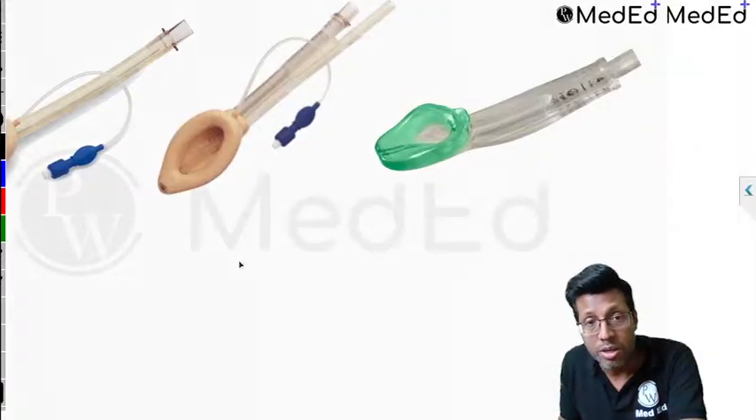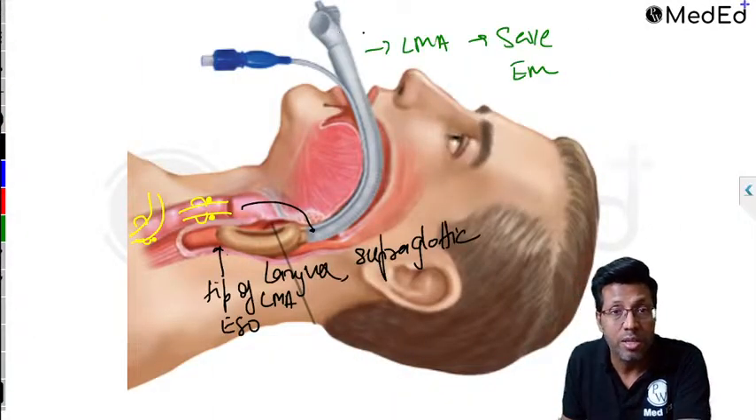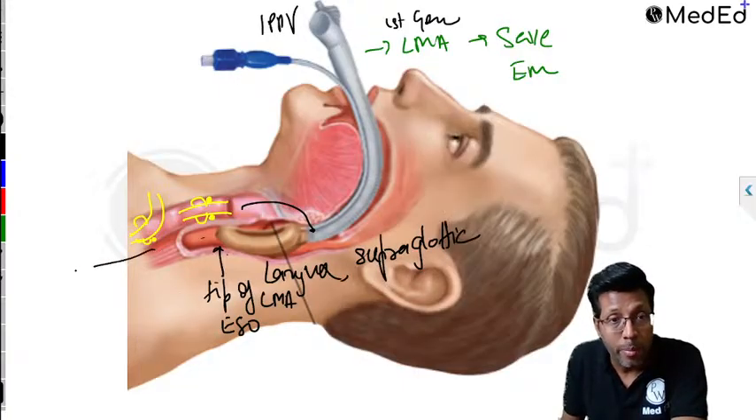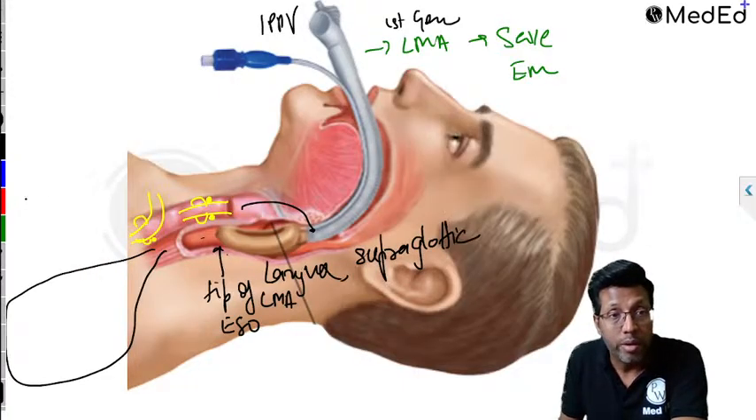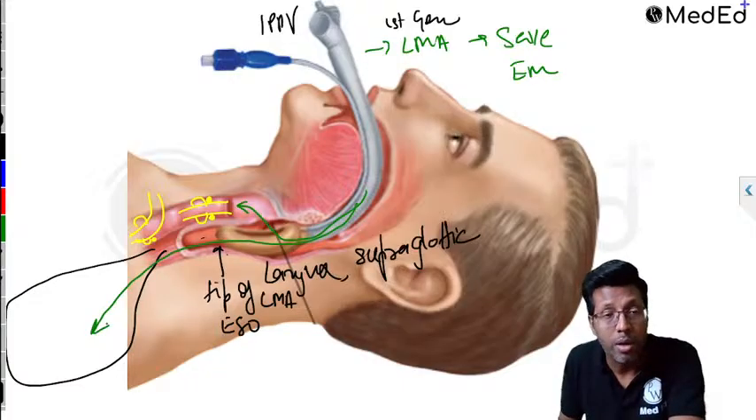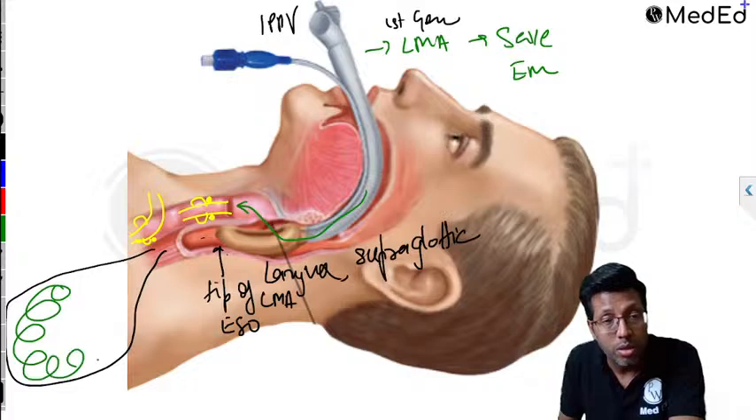Why? If this is the first generation LMA and I give IPPV, positive pressure from here, then what will happen? Remember, the stomach is over here. So if I give IPPV, the oxygen from here will go inside the trachea, but the same oxygen is also going to go inside the stomach. This will further lead to stomach distension and high chances of aspiration.